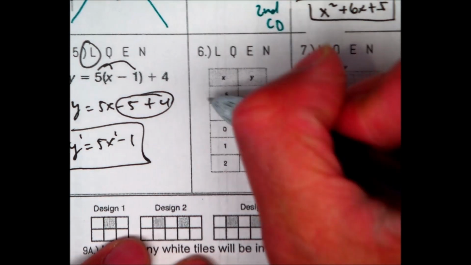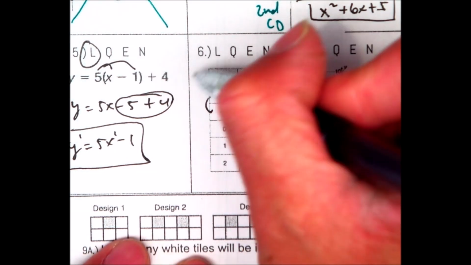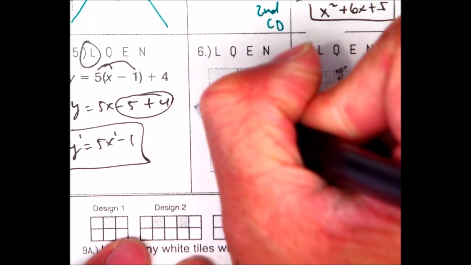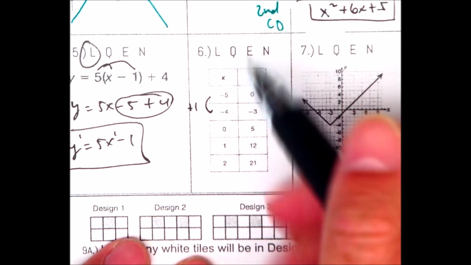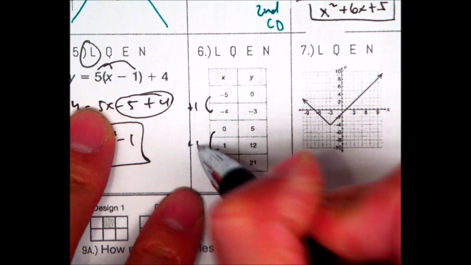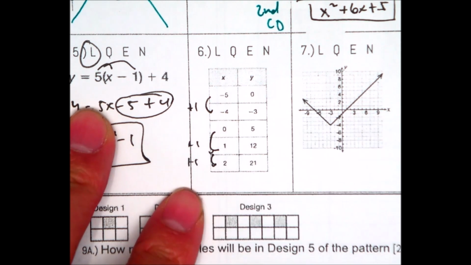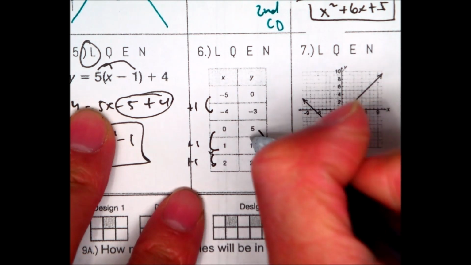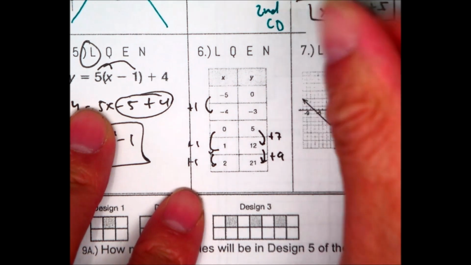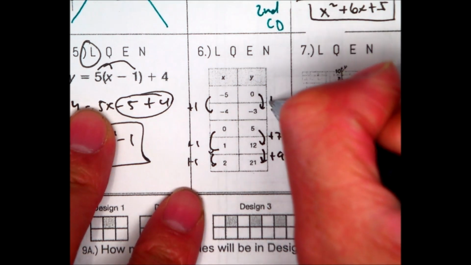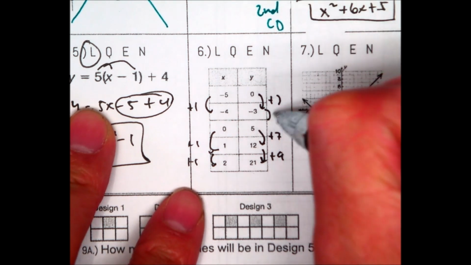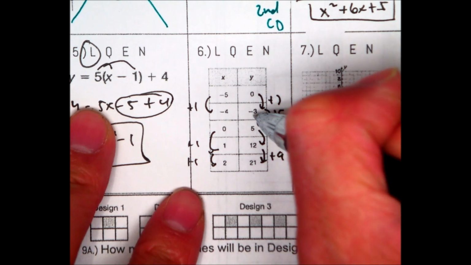Another table of values here. You have to be a little bit careful here. It skips, so this is a plus 1. And here, you skip, so it's like a plus 4. So here, it's plus 1, and then plus 1. So just be careful of that. So from here to here, I get plus 7. And from here to here, I get plus 9. And from here to here, I get plus 3. So I'm going to assume this one and this one would be plus 5. So that would be kind of like a...